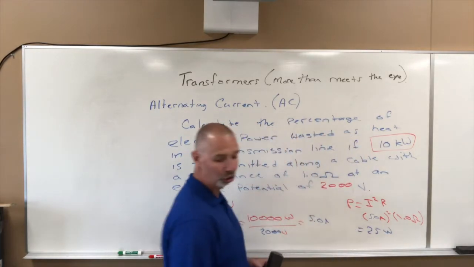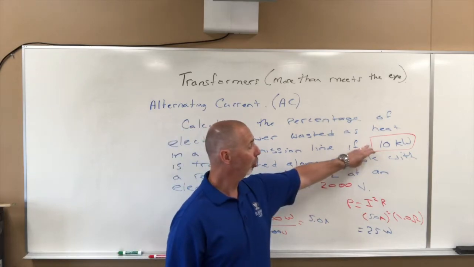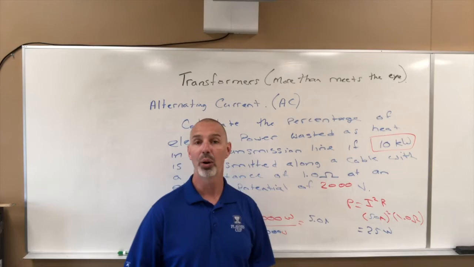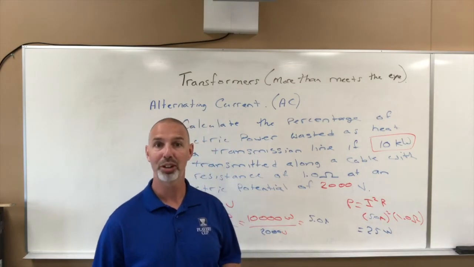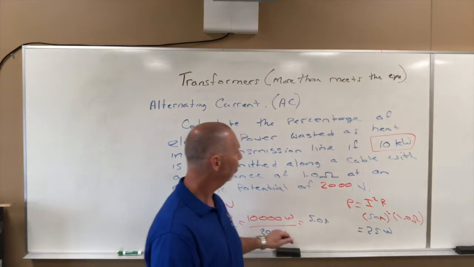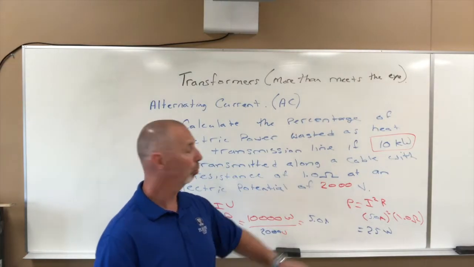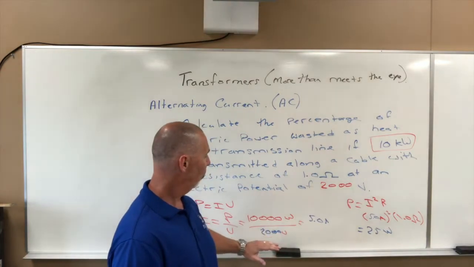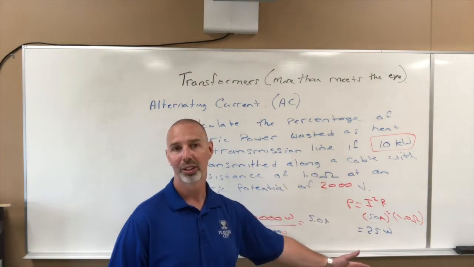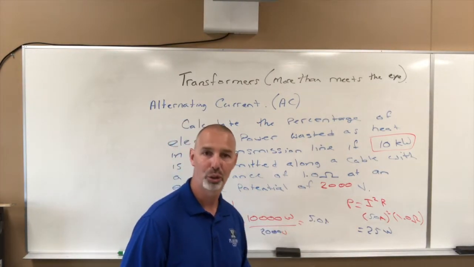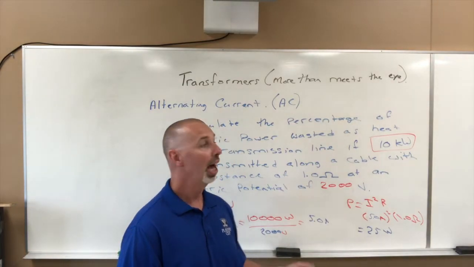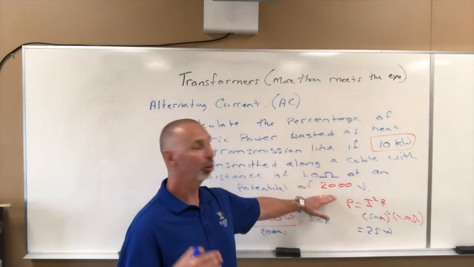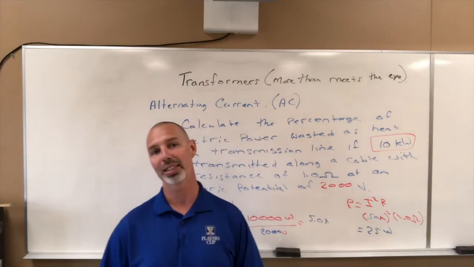Okay, so now, we started with 10,000 watts, and 25 watts is being lost to heat. Well, that's now 0.25%. So by simply upping the potential difference from 200 volts to 2000 volts, we went from losing 25% to heat to losing 0.25% to heat. And if we could make this voltage go even higher, then we could lose even less in our transmission.